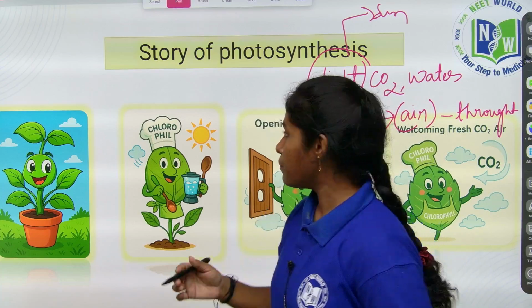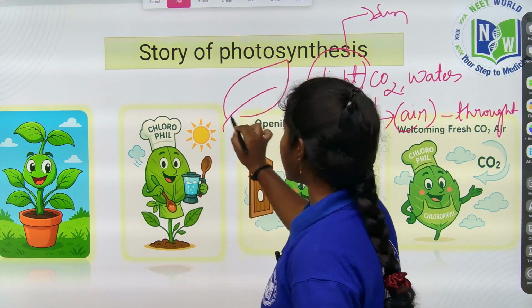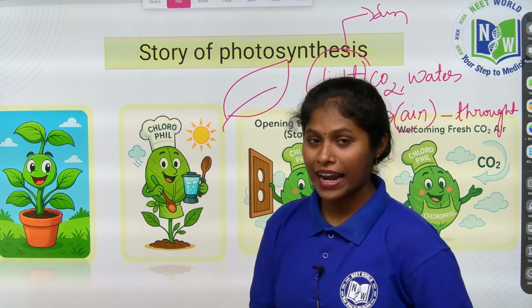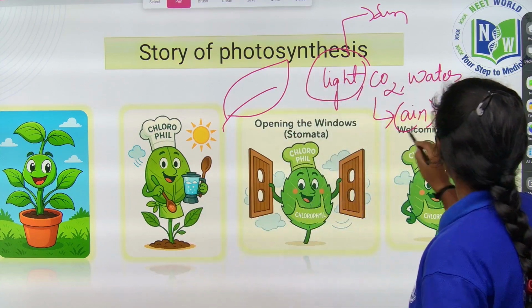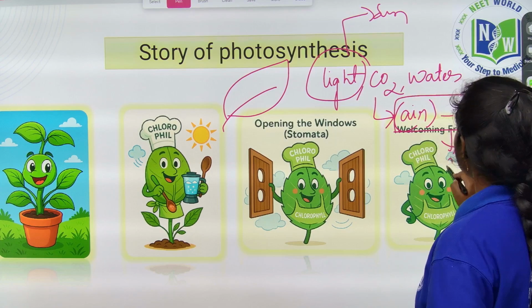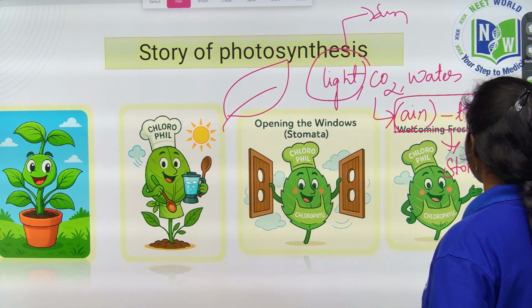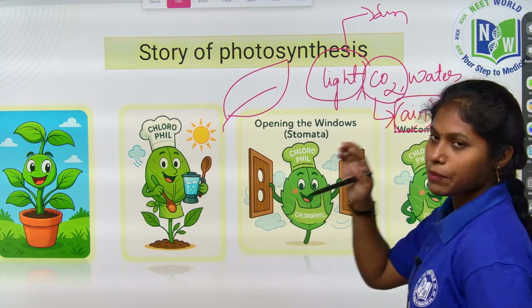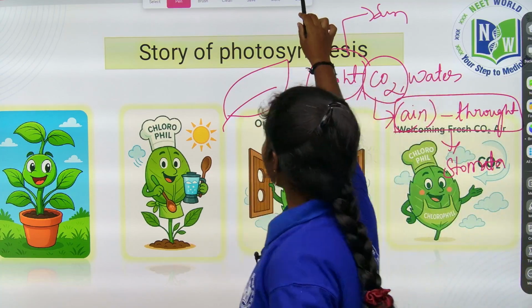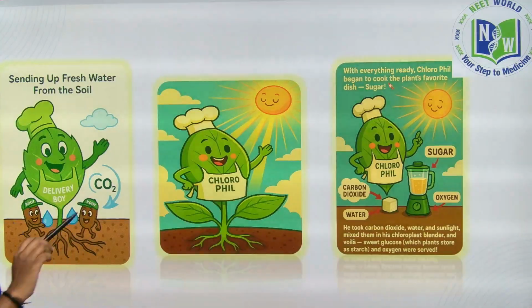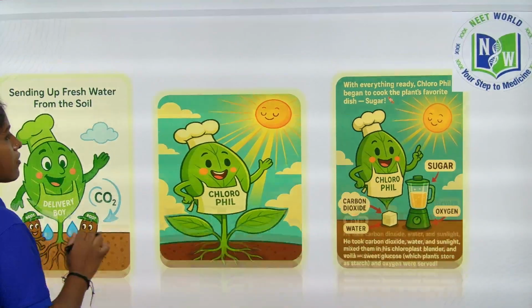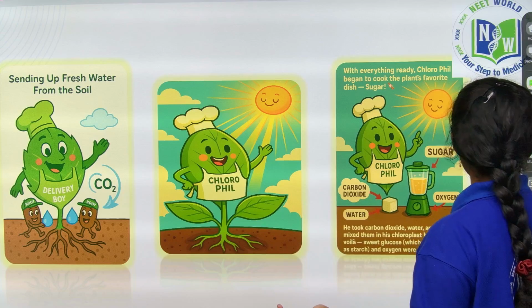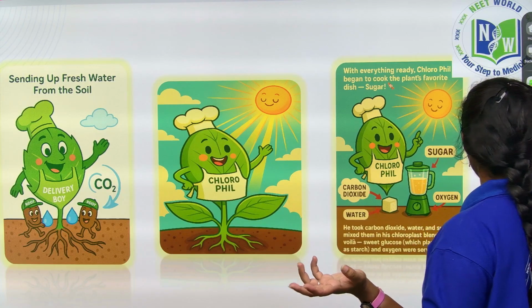Nothing but the leaf, because the chlorophyll, chaff, is present in the leaf, right? The kitchen of the plant, or else the food factory of the plant, is the leaf. So through the help of the stomata he is welcoming the air inside it. Which air is required, children? Carbon dioxide, welcoming the carbon dioxide inside it. So that he is taking the water from the soil. So I have the three important components: light is there, carbon dioxide is welcomed, and water is also taken from the soil.